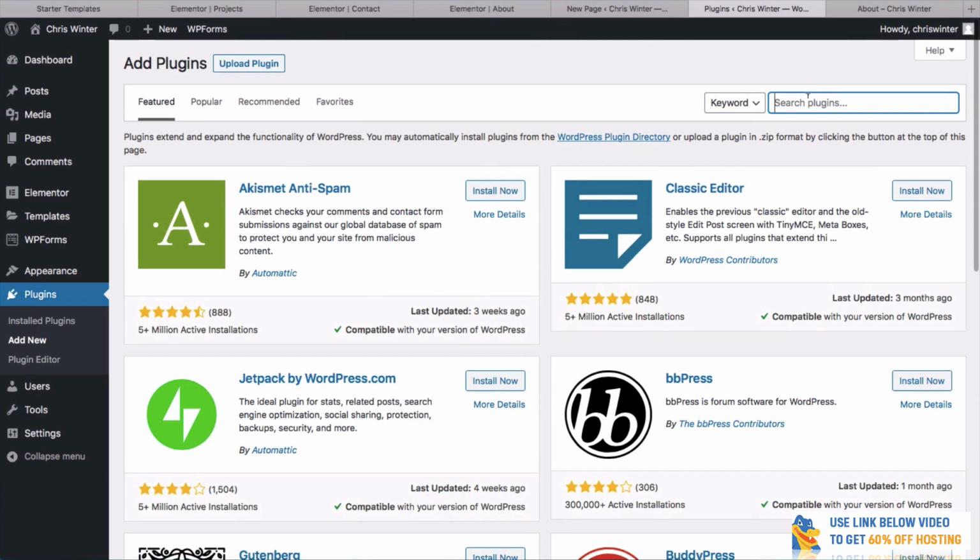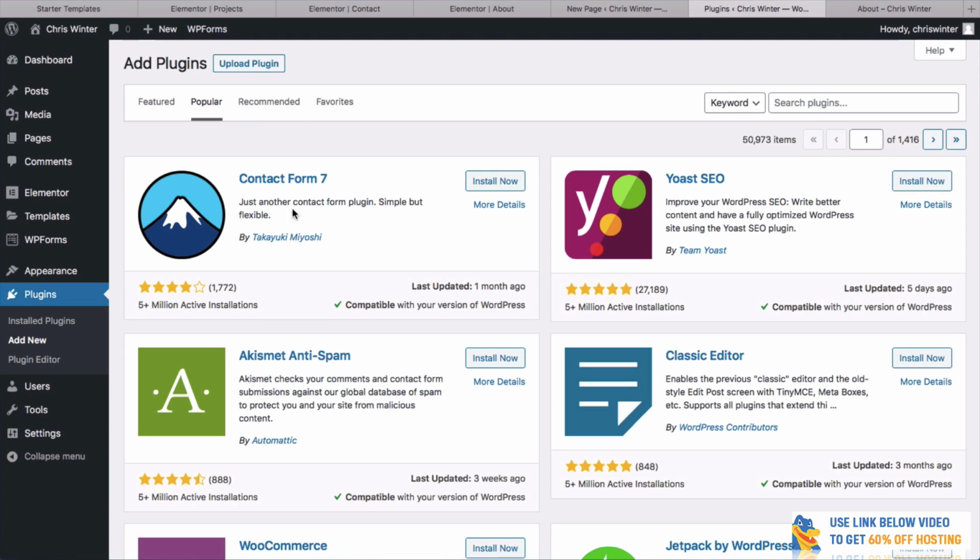But there are so many different plugins which would take a little bit long for me to possibly show you, but we can take a look at some of the most popular ones. This one here is a contact form, which will allow you to have that contact form which I showed you. This one here is called Yoast SEO, and SEO is essentially a way of being found in Google. It's called Search Engine Optimization, and you simply just install it now. What it's going to allow you to do is change a few of your things like your titles and your descriptions to really make sure that when people search for barbershop in Atlanta, you come up. You can install that one as well.